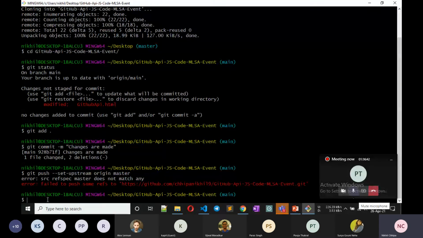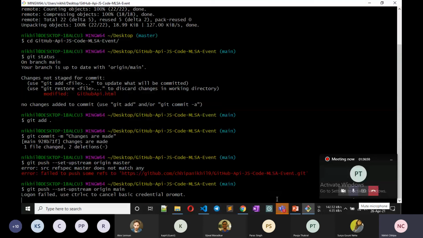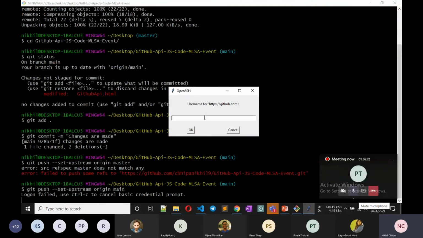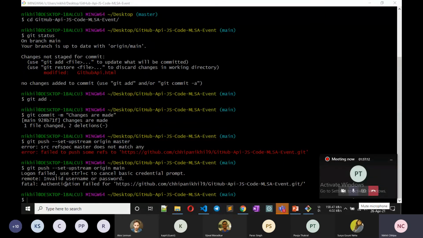I put the wrong name here. Now it asks for my username and password again. So my username, oh sorry, I put an invalid username and password.